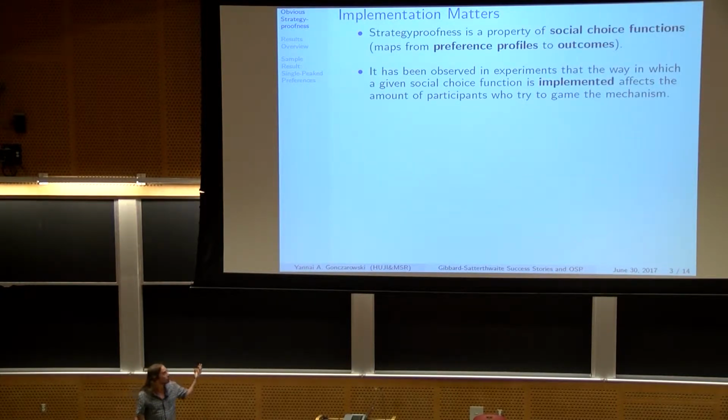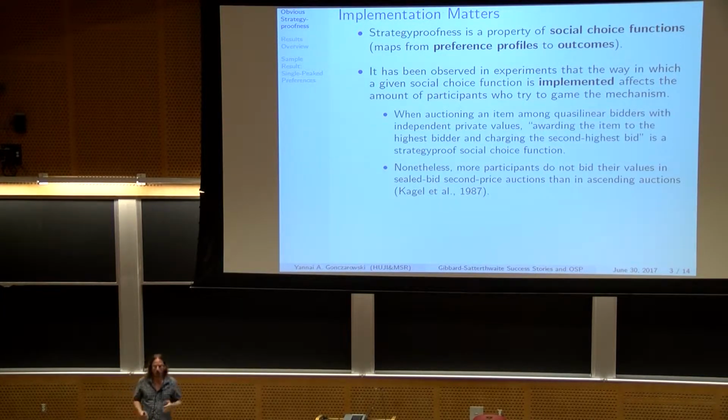Strategyproofness in general is a property of social choice functions. We're going to use that term very generally to mean maps from preference profiles to outcomes. Outcomes could be allocations, but they also could be monetary payments, etc. And it has been observed in experiments that the way in which a given social choice function is implemented affects the number of participants who try to game the mechanism.